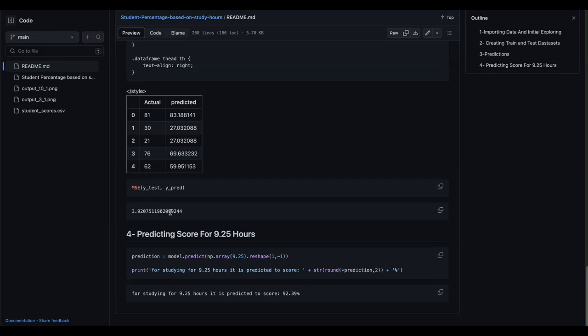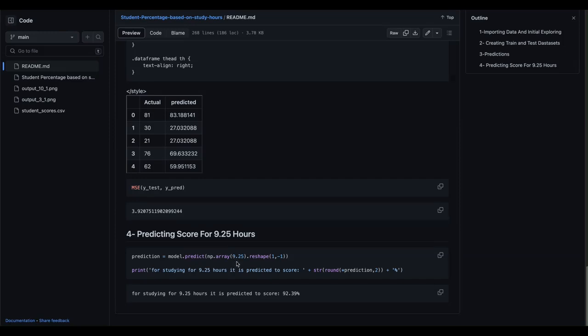And the final part of the notebook is where we answer the question at hand, which is predicting the score for a student who studied for 9.25 hours. We use model.predict. We must pass the input as a NumPy array because predict takes only arrays.